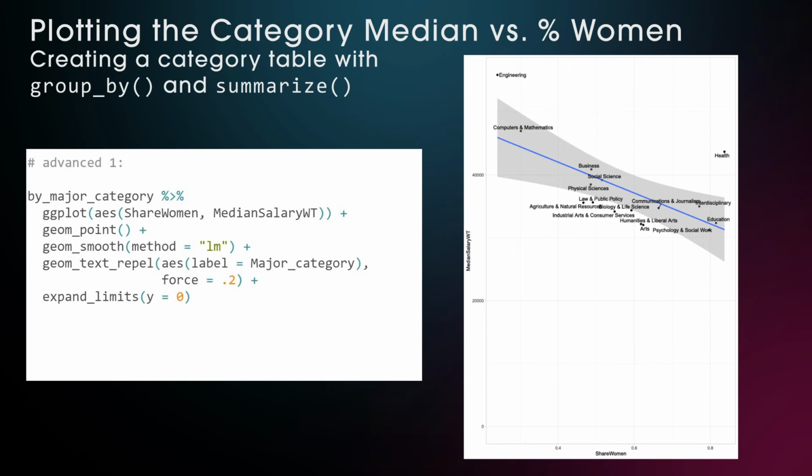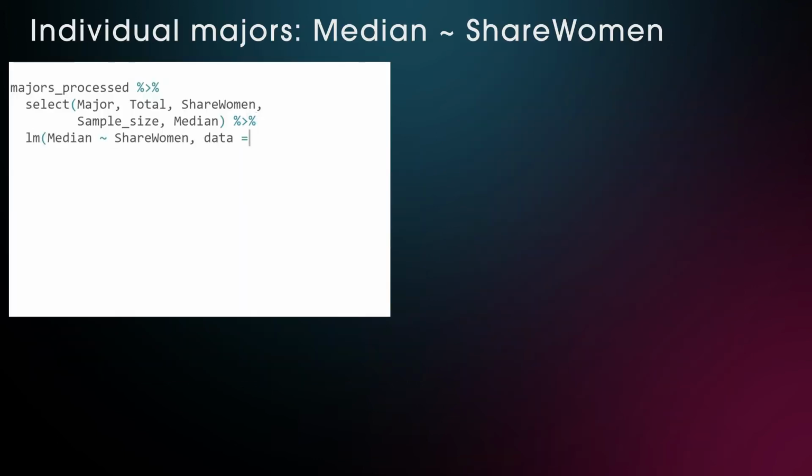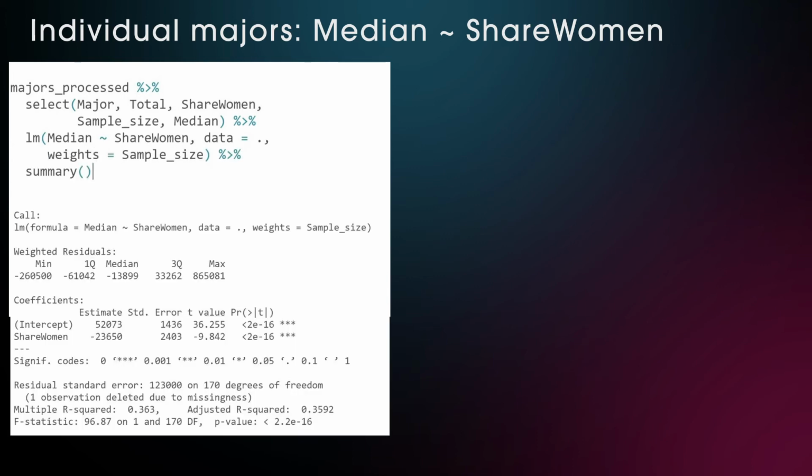Before drawing any conclusions, David Robinson suggested investigating this further by looking into the individual majors data as well. We now run a linear model where we try to predict the income based on the percentage of women of all majors. The summary results show that the intercept starts at $52,073, and then every point you move up in share of women, you go down by $23,650, which in percentages means going from 0%, where the intercept cuts the y-axis, to 100%.